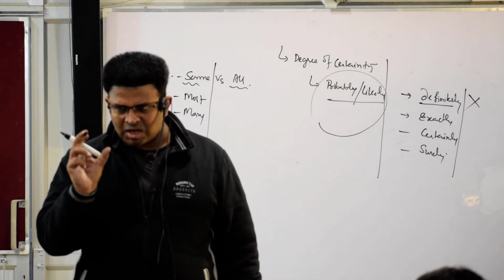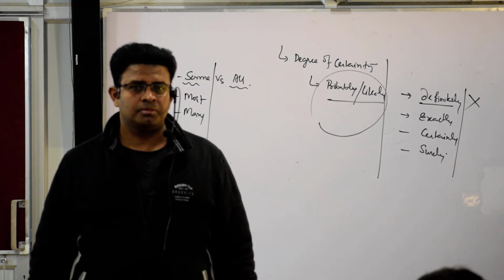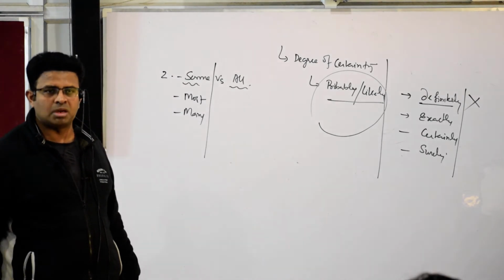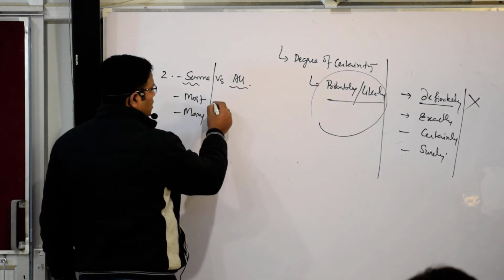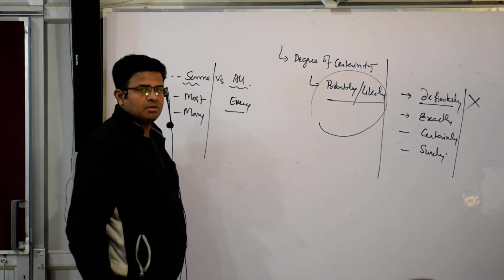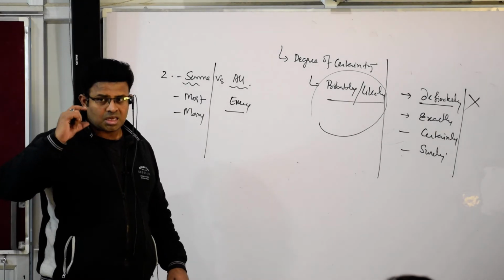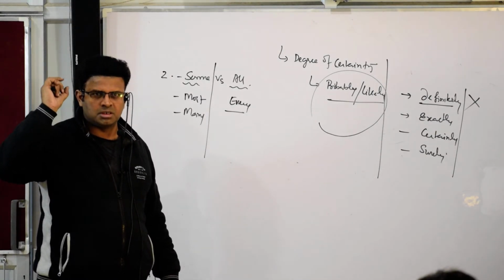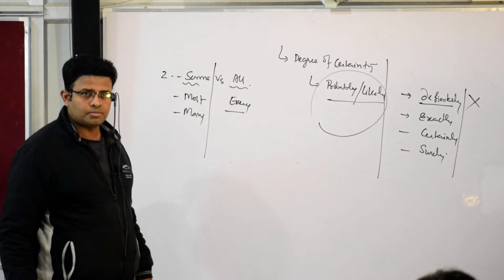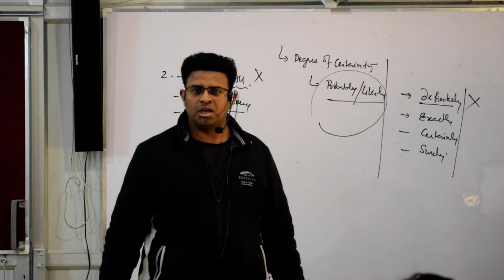Many of the programs. Whenever such a word, most or many, appears, 100% you will go for making it all the programs. But most and many are similar to some, and it is not 100%. So some is versus all. It can be said as every. Every is including everyone. All is including everyone. Yes or not? As soon as these words come, start taking note, it is somewhere a problem. Understood? That option cannot be an inference.